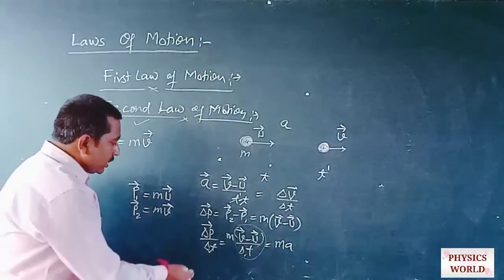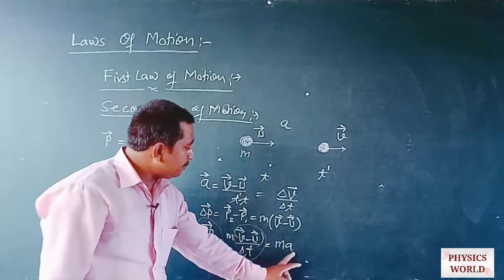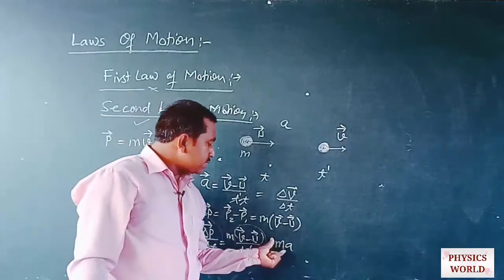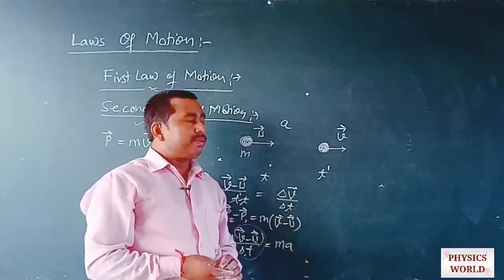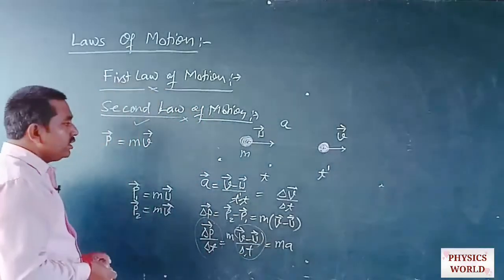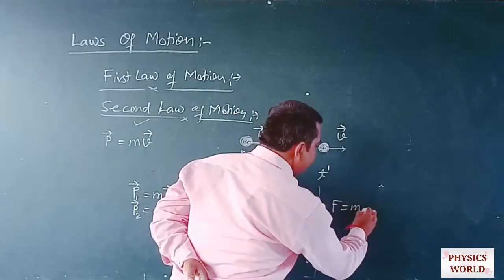Okay, so the rate of change of momentum is equal to m multiplied by a, and we know that mass multiplied by acceleration is equivalent to the force applied on the object. So from here we get that F is equal to ma.